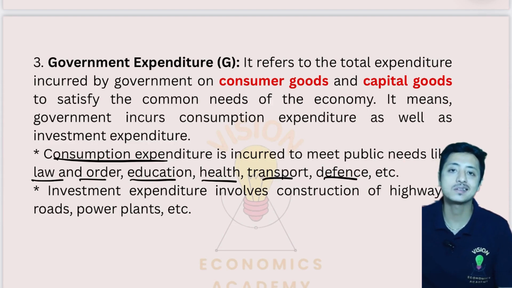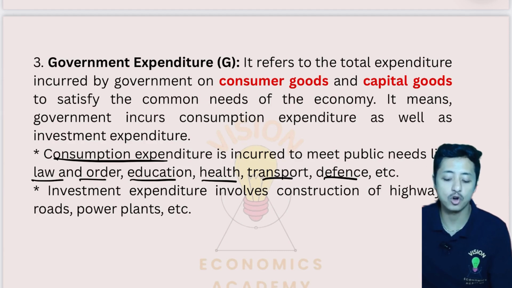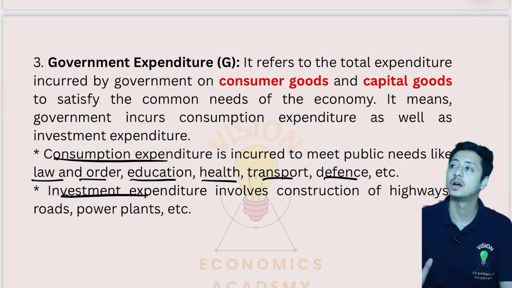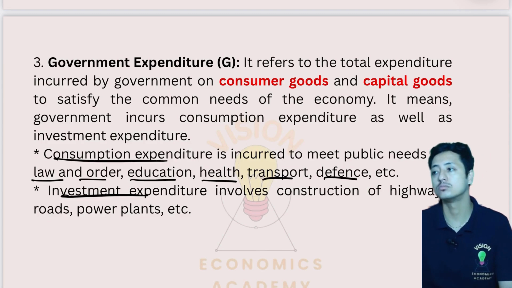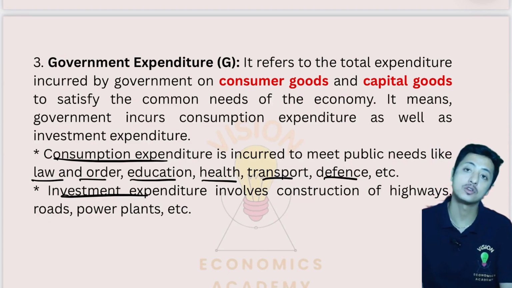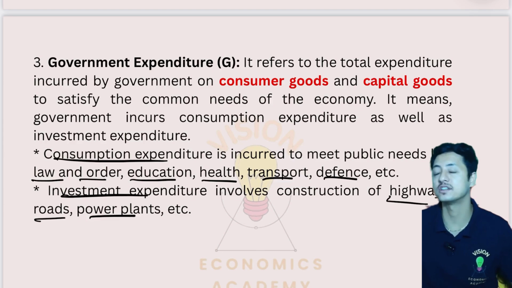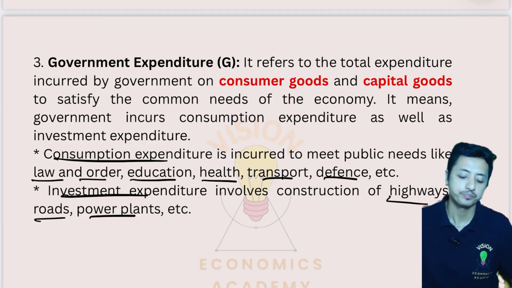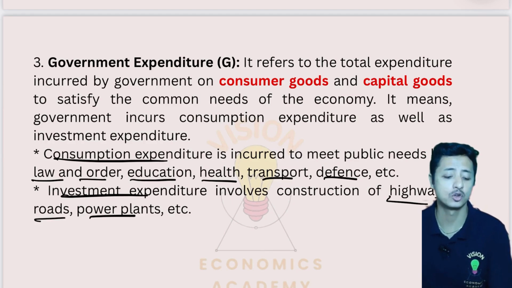So government acts as a consumer and spends on consumption of all these things that are required for the public. Then comes the investment expenditure. Government also acts like a producer, and government has its industries. Government constructs the highways, power plants, roads, etc., and so they make expenditure in that. So that is basically the role of the government.